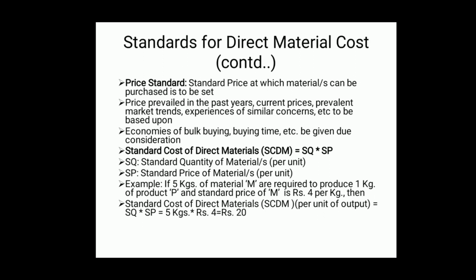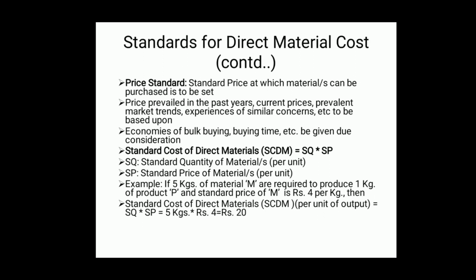Further, standard price is given. Standard price of material M is rupees 4 per kg. Then, what is the standard cost? Standard cost of direct materials per unit of output is equal to SQ into SP. Standard quantity is 5 kgs. Standard price is rupees 4. So, 5 kgs into rupees 4 will give us rupees 20. So, standard cost of direct materials is rupees 20.